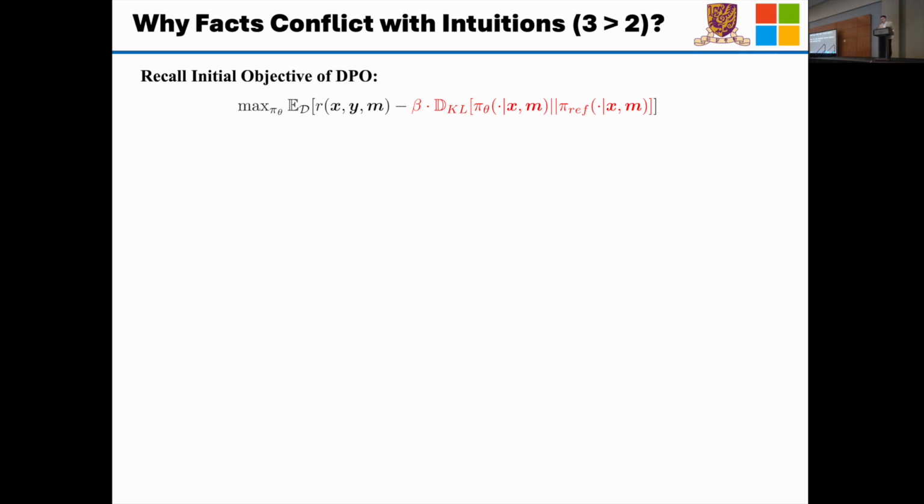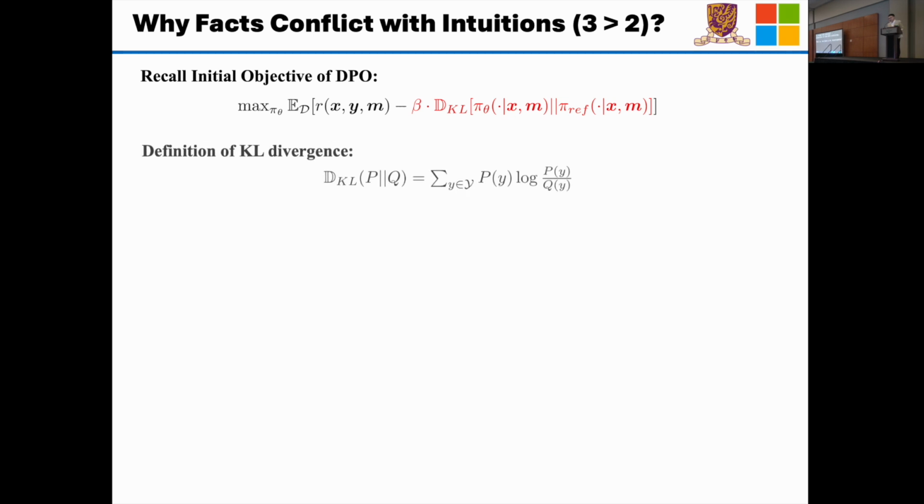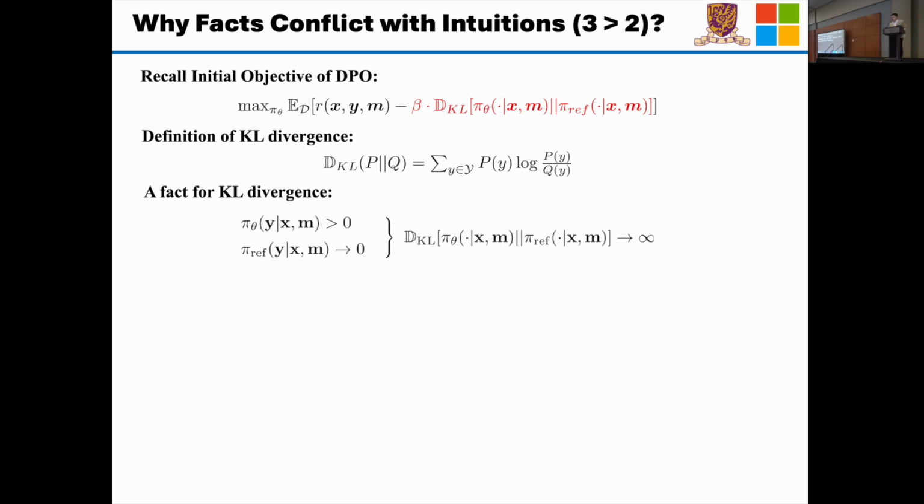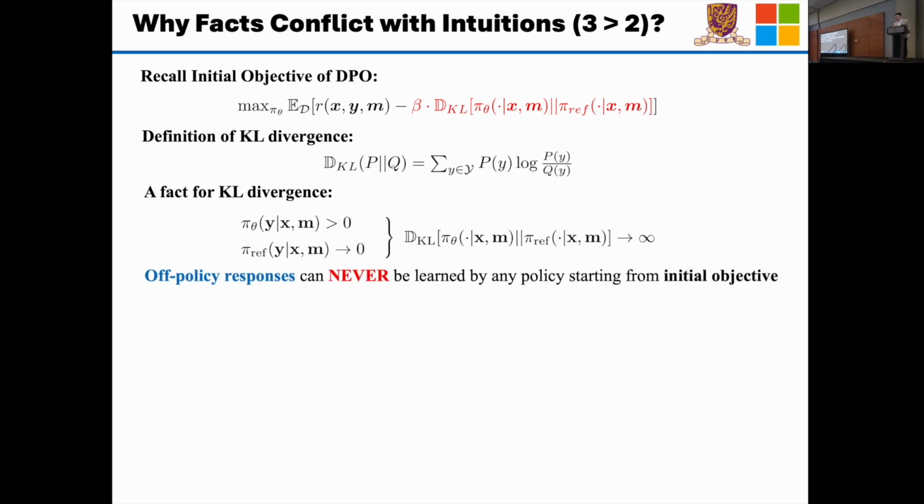To understand this point, we need to recap the initial objective of the DPO training. That is, we have a KL divergence constraint between the current policy and the reference policy. Taking a close look at the definition of KL divergence, we can deduce the following fact. If we can find a response whose probability with respect to the current policy is greater than 0, but its probability with respect to the reference policy is approaching 0, then the KL divergence between these two policies will go to infinity. This property tells us that any off-policy response can never be learned by any policy starting from this initial objective.